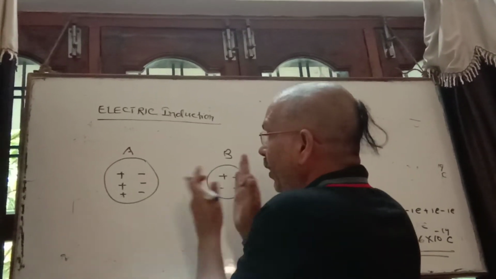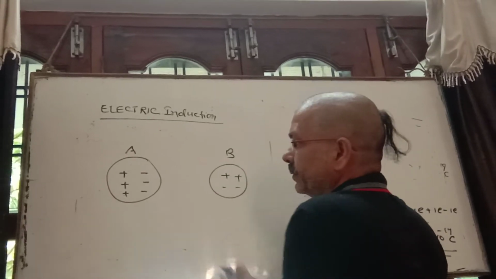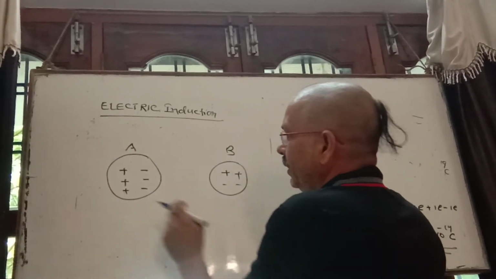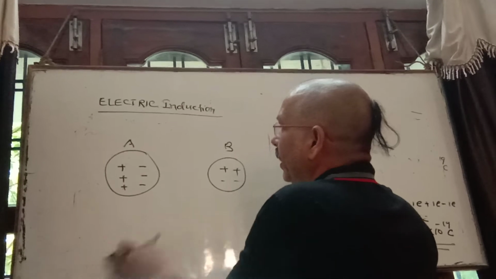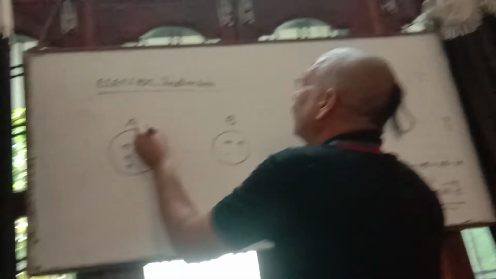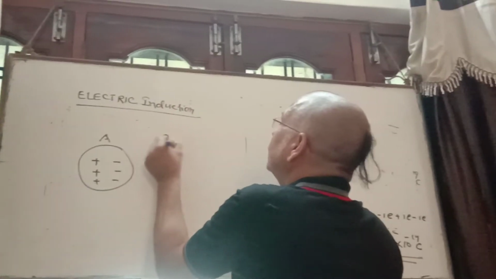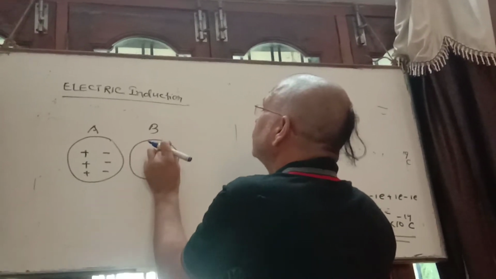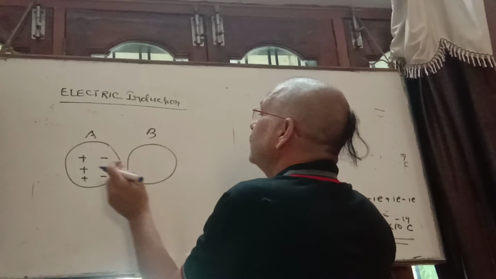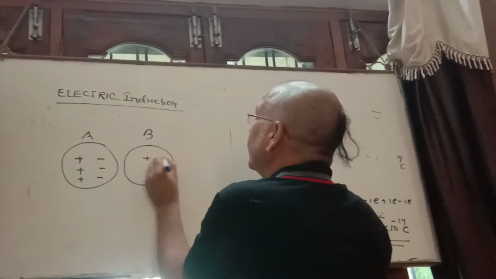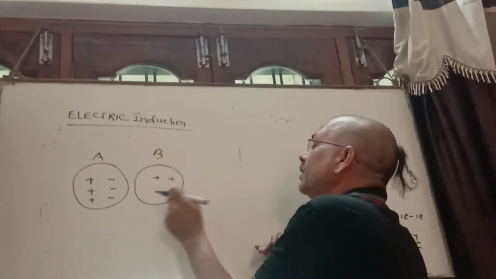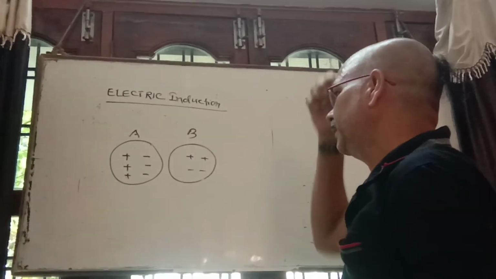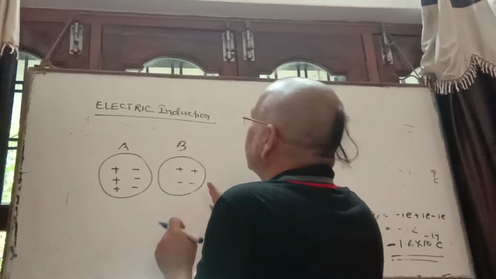Clear? When both bodies are kept close to each other, what happens here? See, it is B. Here it is an uncharged body, with 2 positive and 2 negative charges. So what happened?